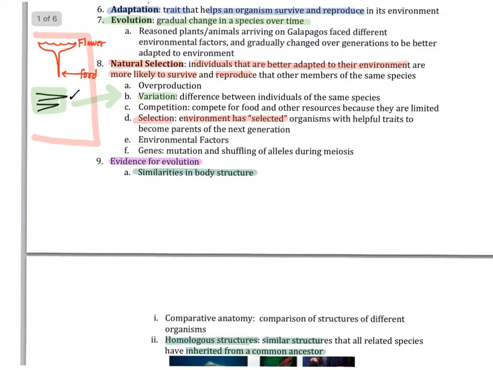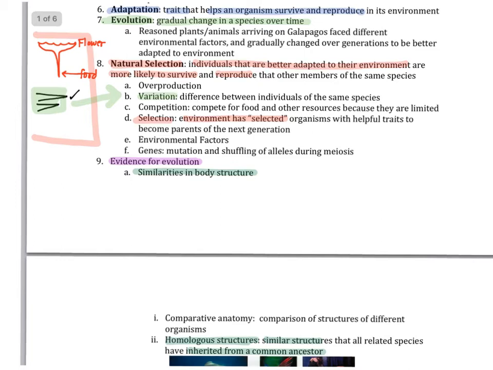So an example might include if birds are located in an environment where the flowers are very narrow and deep and the food is located at the bottom. If we were to examine these two options of beaks, the bird with the longer, thinner beak will be the best able to access the food at the bottom of the flower compared to perhaps a bird with a shorter, thicker beak.